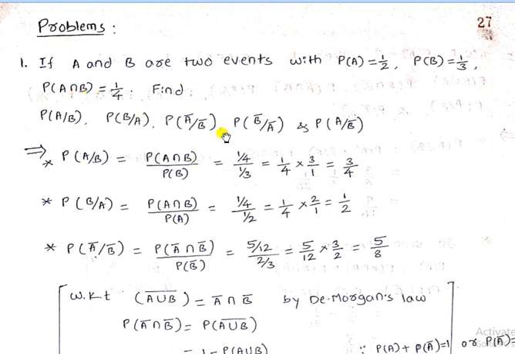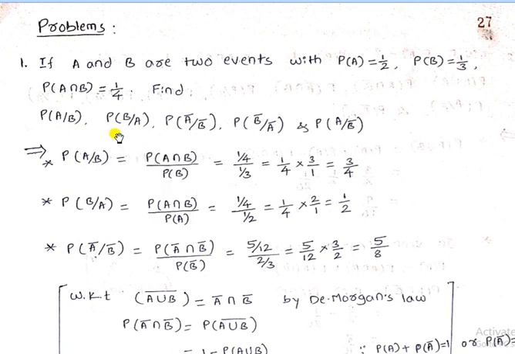A intersection B is 1 by 4 and P of B is 1 by 3. So we express this term as 1 by 4, and the denominator term becomes reversed, so 1 by 3 becomes 3 divided by 1. After multiplying these two numbers, we get 3 divided by 4. So probability of A divided by B is 3 divided by 4.